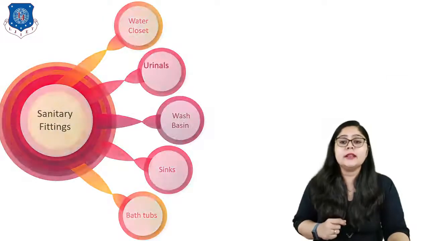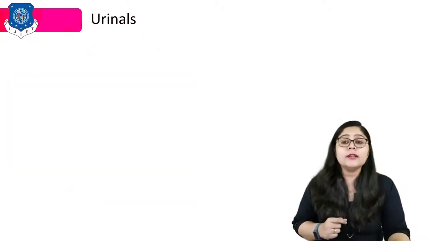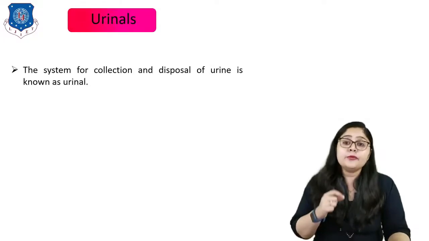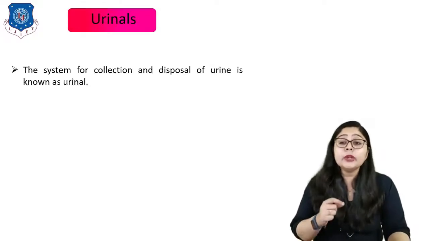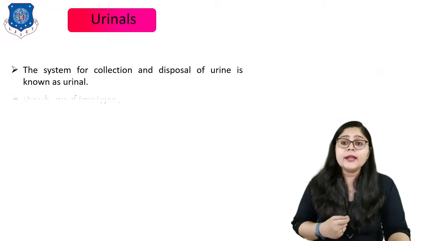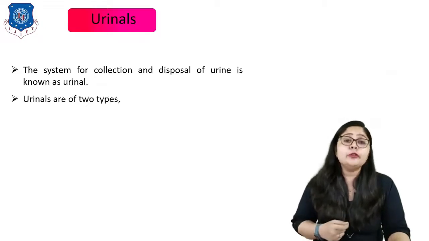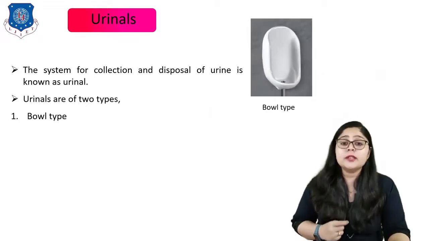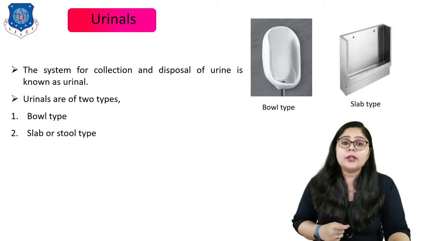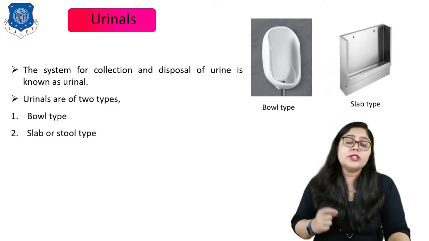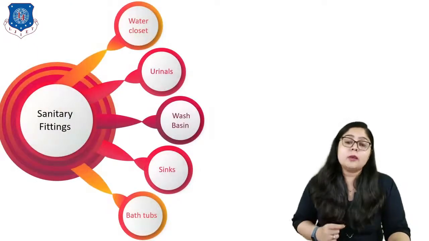Now let us understand the urinals. For urinals, I can say the system for collection and disposal of urine is known as the urinal, right? Urinals are also of two types, in which the first one is the bowl type and the second one is the slab type, right? Which is very clearly shown in these figures. So that is all about urinals.